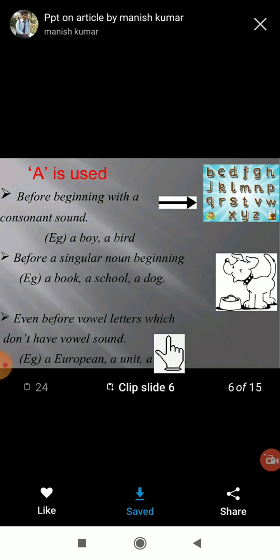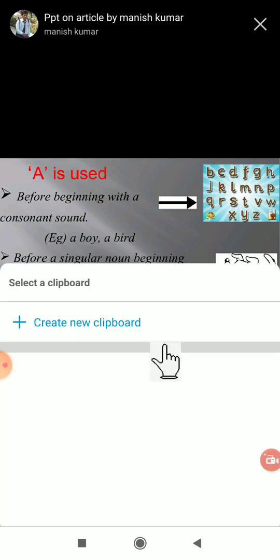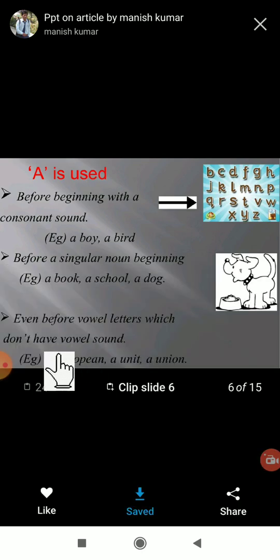Next, even before vowel letters which don't have the vowel sound. Vowel letters are there, but they don't have the vowel sound. See here, a European. Okay, a European. It is E. E is actually what? A vowel, but what is the pronunciation? U. European, U. A unit, a unicorn, a union. For that we are using the article a.